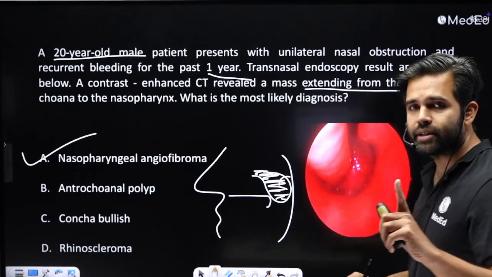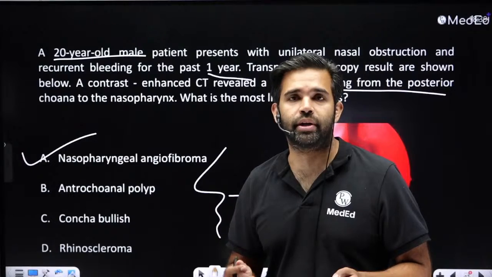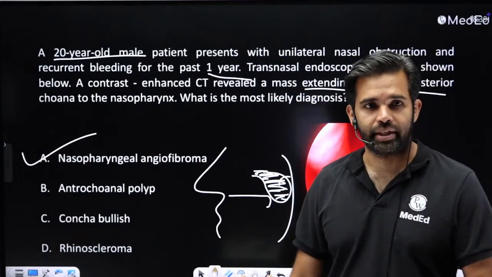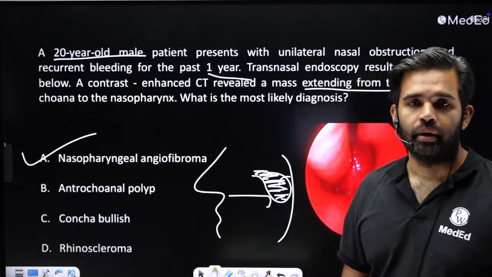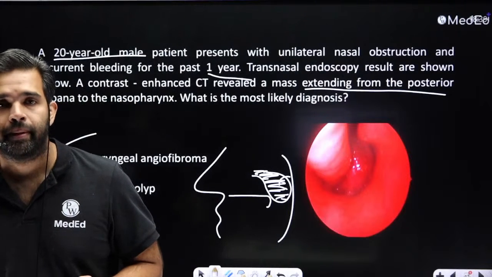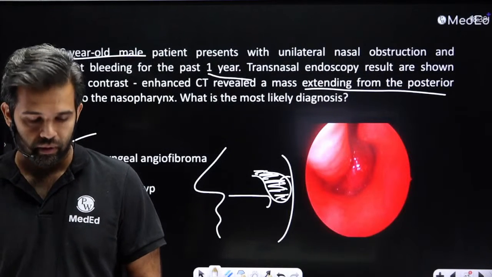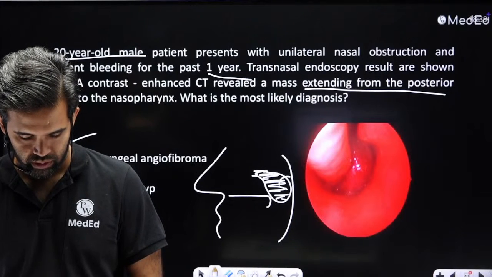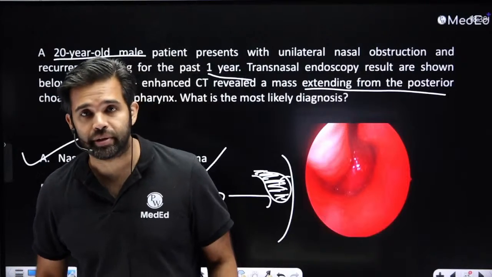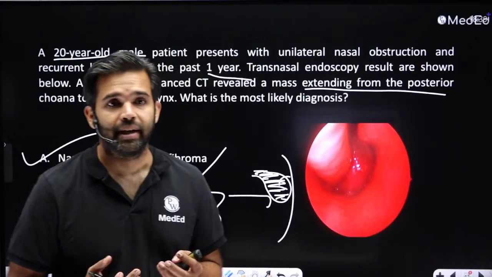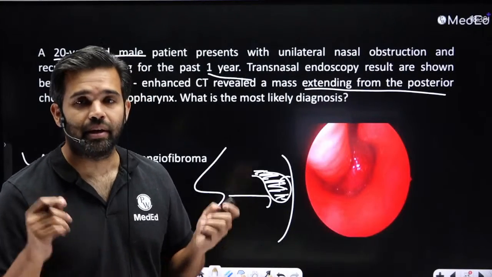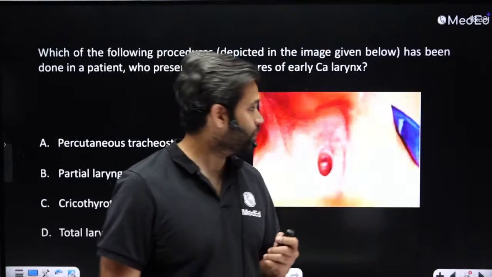One question that is asked is, why do juvenile nasopharyngeal angiofibromas bleed so much? Why do they torrentially bleed? Does anyone know the answer to that? Why do JNAs bleed a lot? Because they lack some of the elastic fibers and muscular contractility, and that's why it bleeds very profusely, and it has to be embolized and then removed.